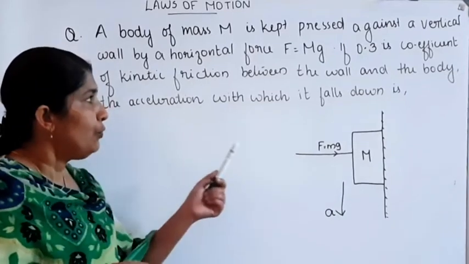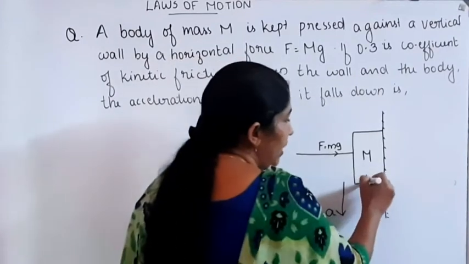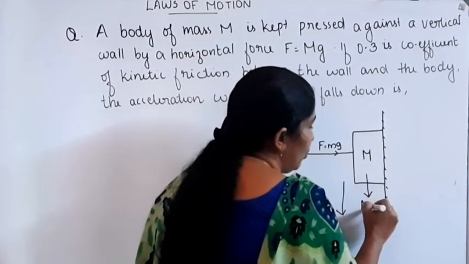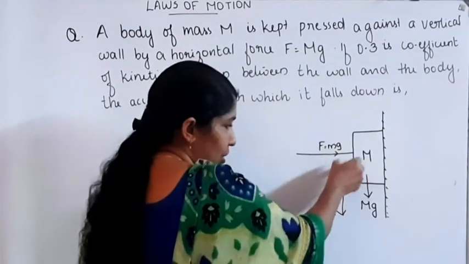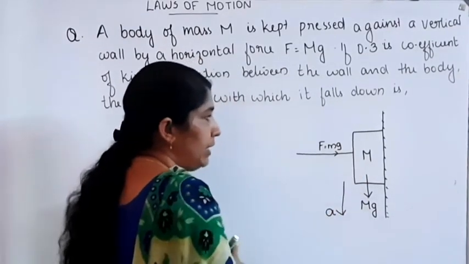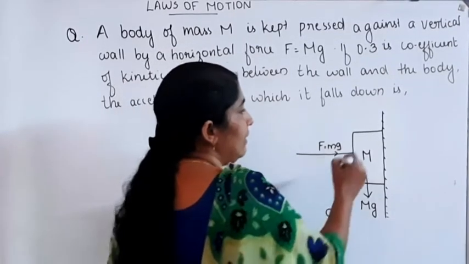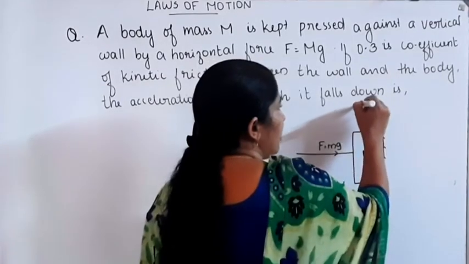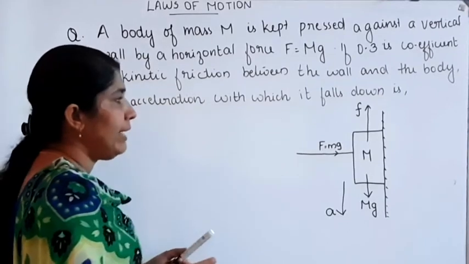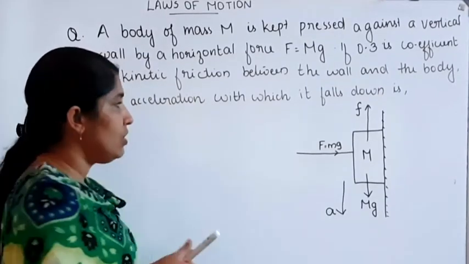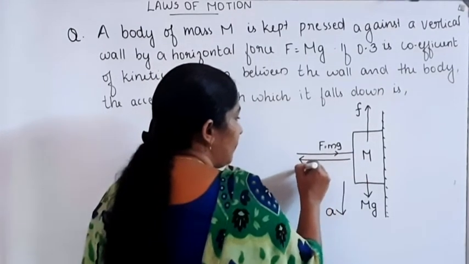From the diagram, we can say that the weight of this body, which is acting downward, is equal to mg. The body moves in this direction. Acceleration is in the downward direction. So, what about the frictional force acting there? The frictional force is acting in this direction. This is the frictional force. What about the reaction acting on the body? The reaction acts normal to the body, and that is equal to capital R.